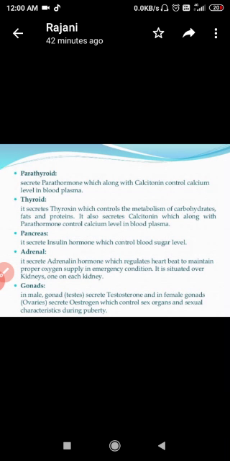So I think the information on all these glands and the hormones is enough for you people.